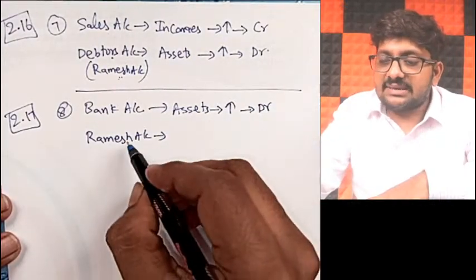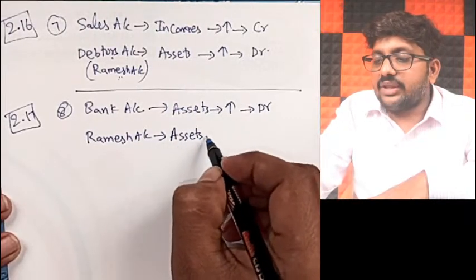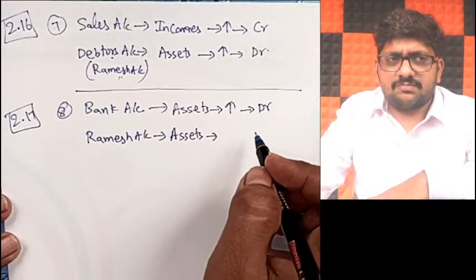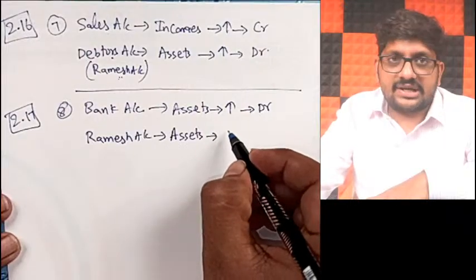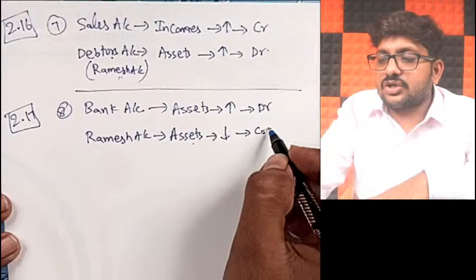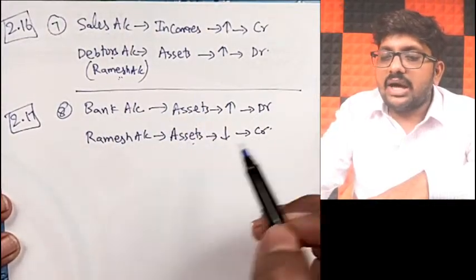Debit. Understand? Similarly, Ramesh is your debtor. Debtors means part of assets. Till now he was your asset receivable. Now he is paying. Is there any more receivable from that fellow? There is no more receivable from him. It means your asset balance will decrease. So assets decrease, what should I be doing? Credit. So the journal entry will be bank account debit to Ramesh account.